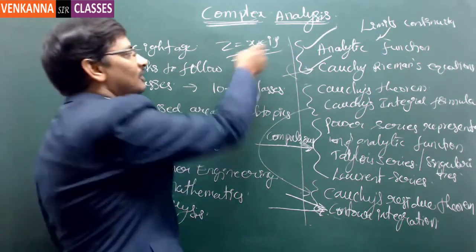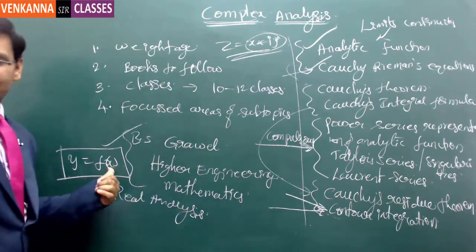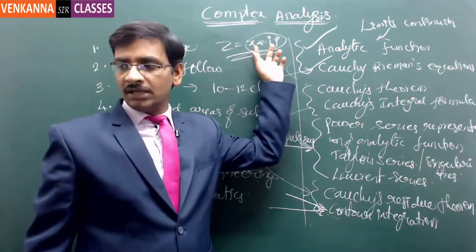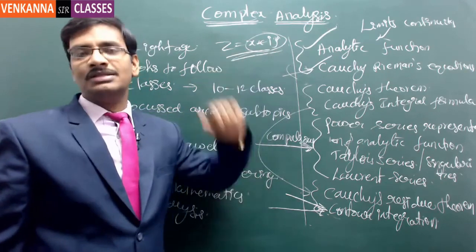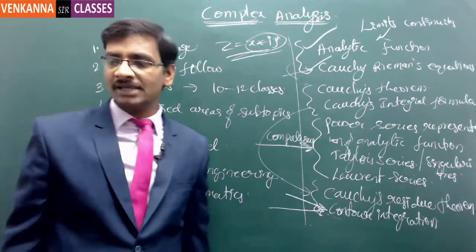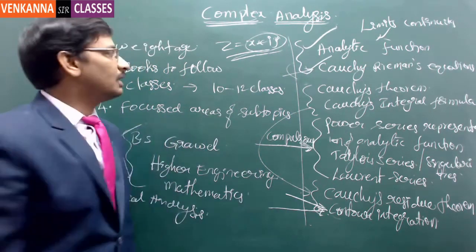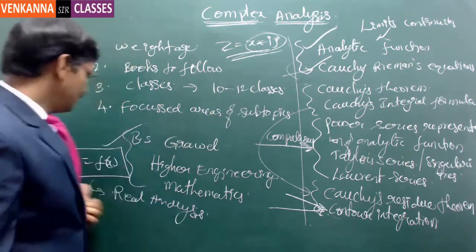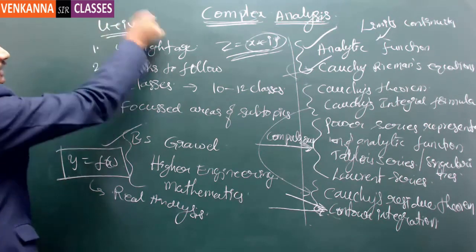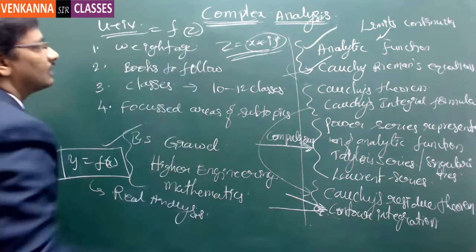In this x plus iy format, this entire thing will be treated as a single variable like x. X is a single variable here, but here two different variables together are treated as a single variable called z. This is the complexity, and that is exactly why we call this complex analysis. Two different numbers together are treated as a single number. Now, in the same way as y is equal to f of x, what I have done is u plus iv. This is also a single function, equal to f of z. This is a complex function.